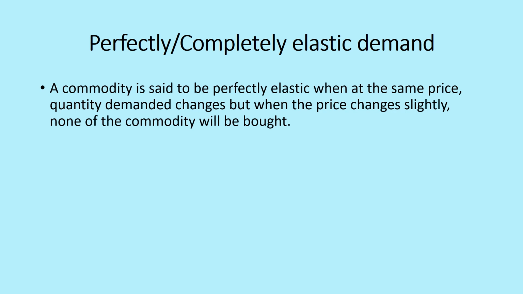Then lastly, we have that of the perfectly or completely elastic demand. That is the final type of price elasticity of demand. So let's define. A commodity is said to be perfectly elastic when at the same price, quantity demanded changes, but when the price changes slightly, none of the commodity will be bought. That is the definition for a perfectly or completely elastic demand. We will use a diagram to explain the definition.